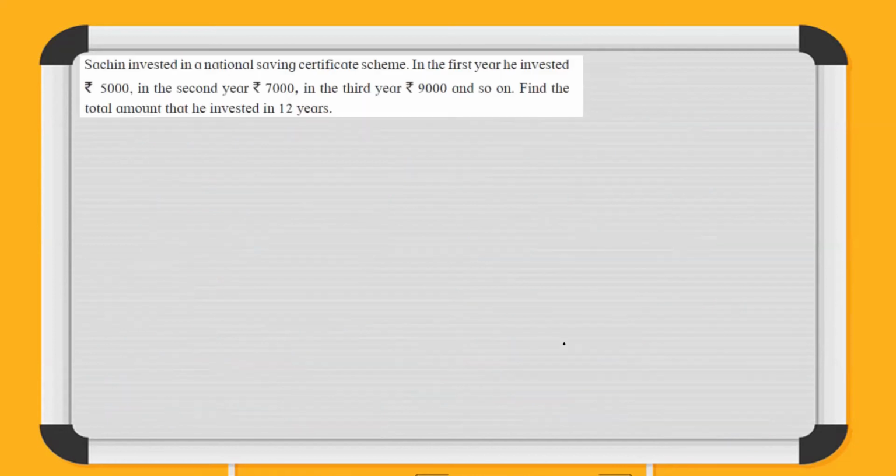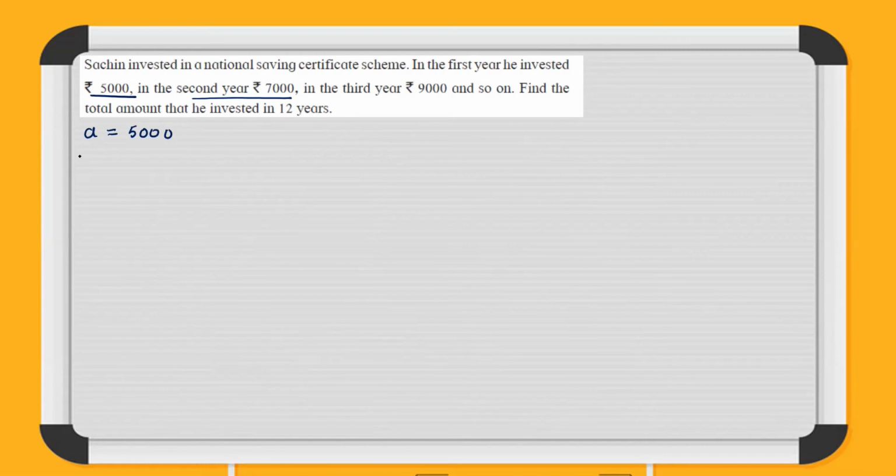Okay, let us proceed to question number 3. This says, Sachin invested in a national savings certificate scheme. In the first year, he invested rupees 5,000. In the second year, 7,000. In the third year, 9,000, and so on. Find the total amount that he invested in 12 years. So first year invested 5,000. A becomes 5,000. Second year, 7,000.